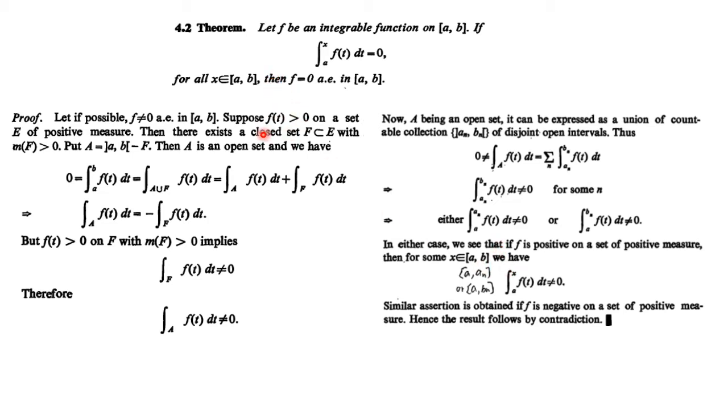f(t) cannot be strictly greater than 0 on a set of positive measure. Similarly, if we choose f(t) to be strictly less than 0, with the same argument we again get a contradiction. So that means our assumption is wrong. f should be 0 almost everywhere on the closed interval [a,b].